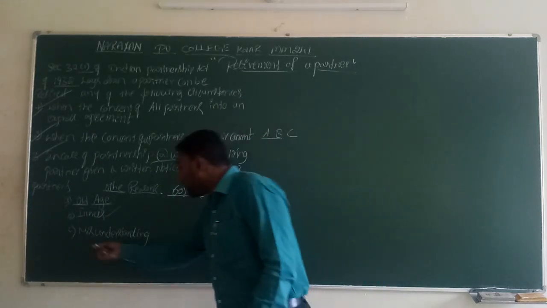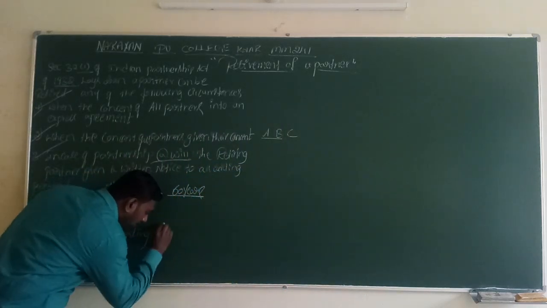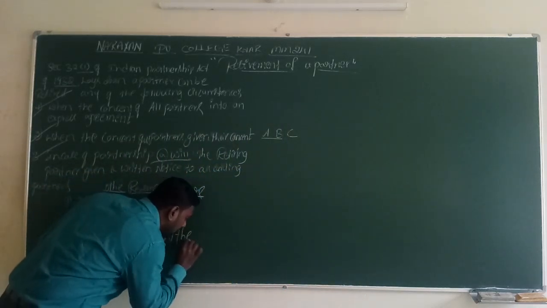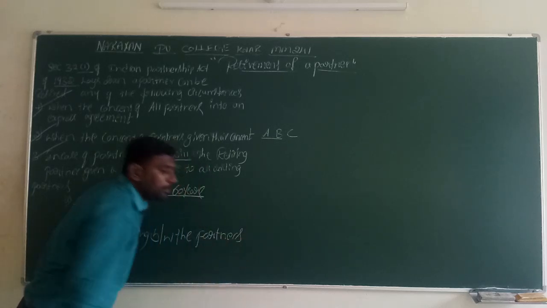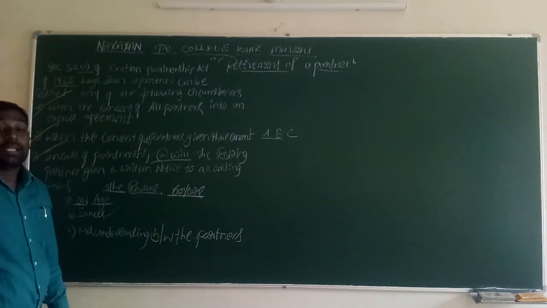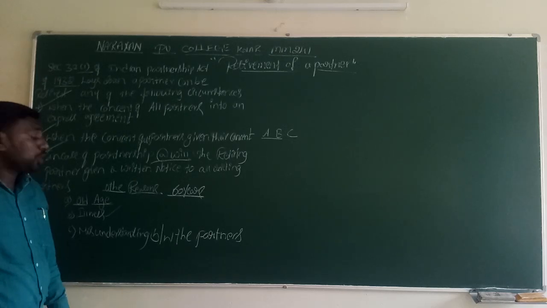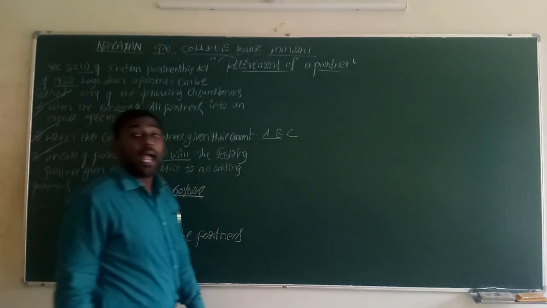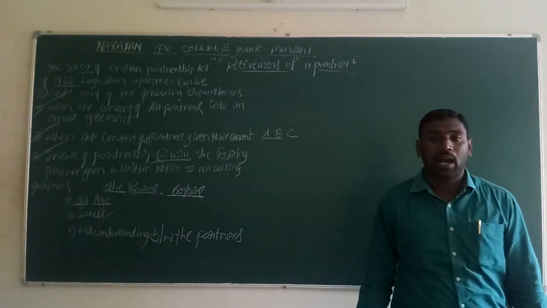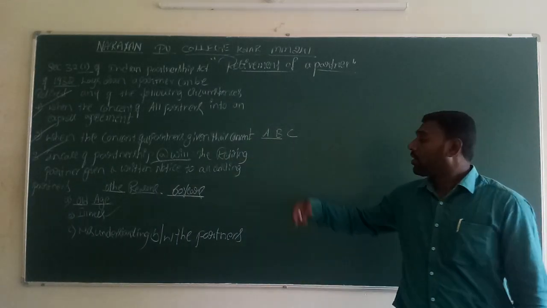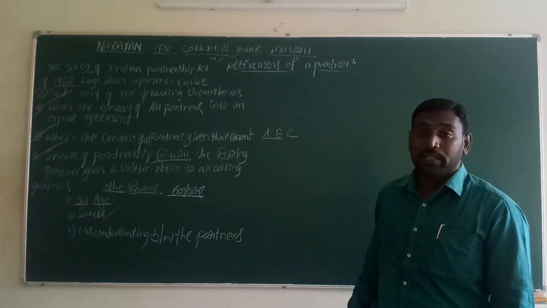The third reason is misunderstanding between the partners. Suppose a partner has a bad opinion of another partner, with a wrong feeling about them.